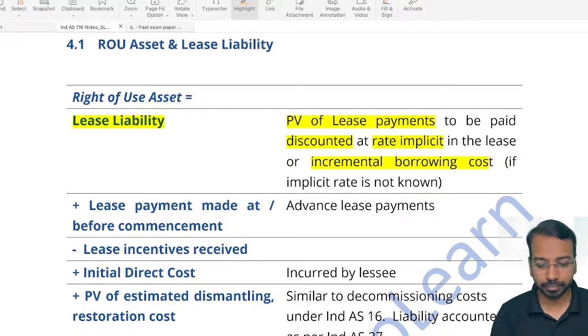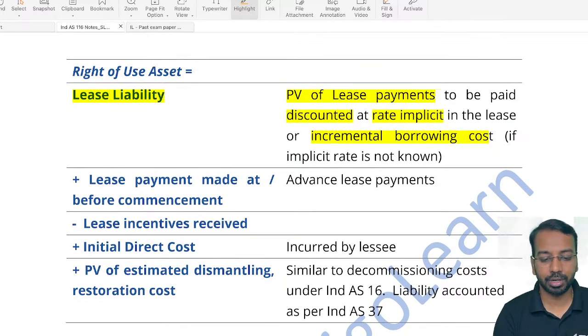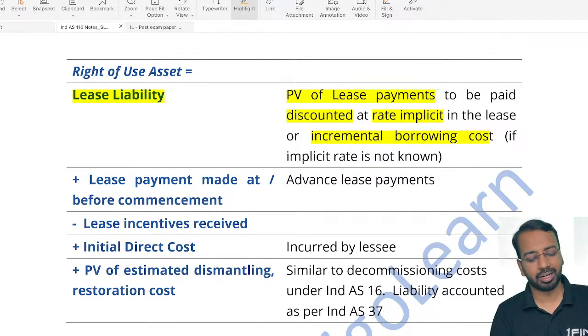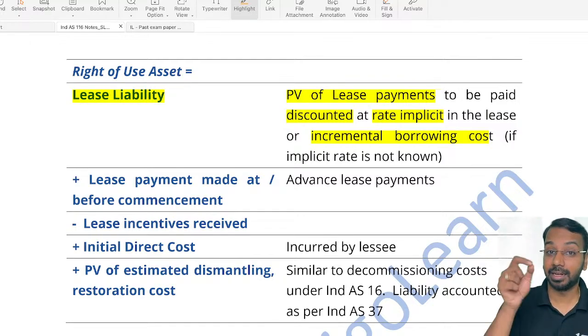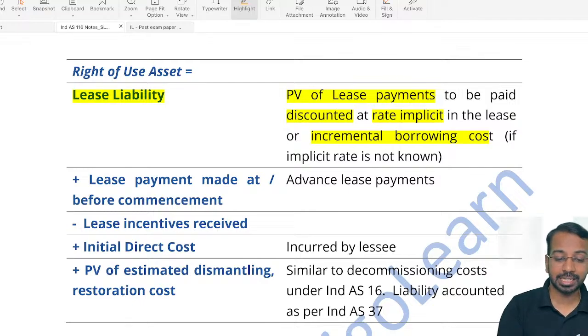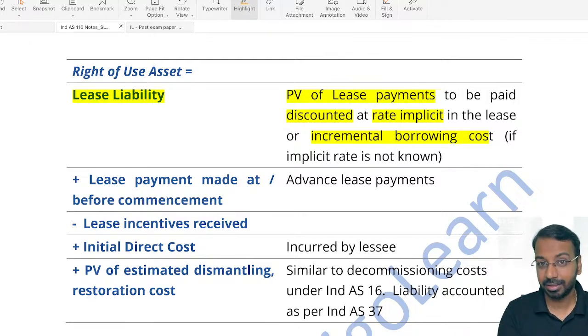Plus initial direct cost. So what is initial direct cost? Any other cost which is incurred to enter into the lease contract, documentation charges, legal fees, registration charges, whatever that is, that will also be included in the right of use asset. And then lastly, the present value of estimated dismantling and restoration cost. This is something which you would have learned in AS 10, we will learn in Ind AS 16. That also will be included in the right of use asset.